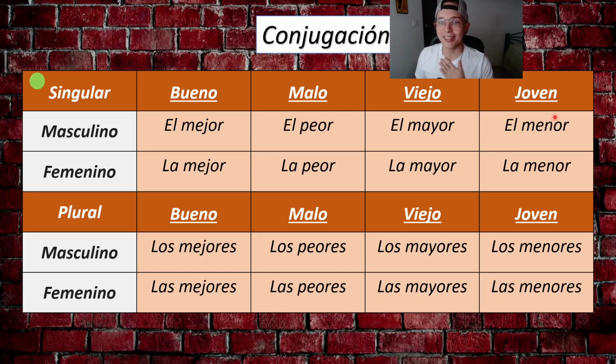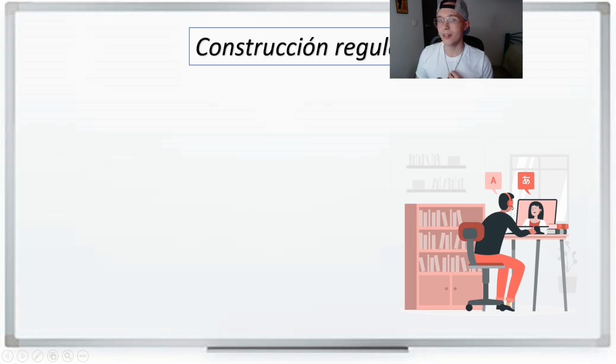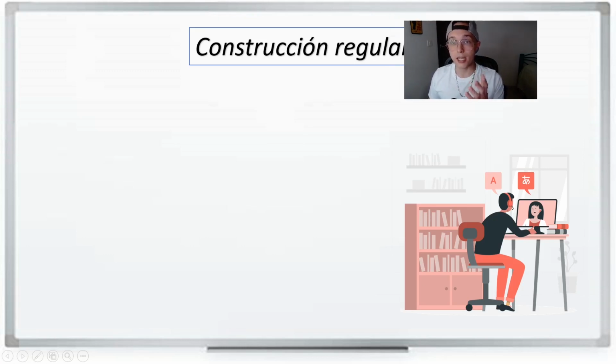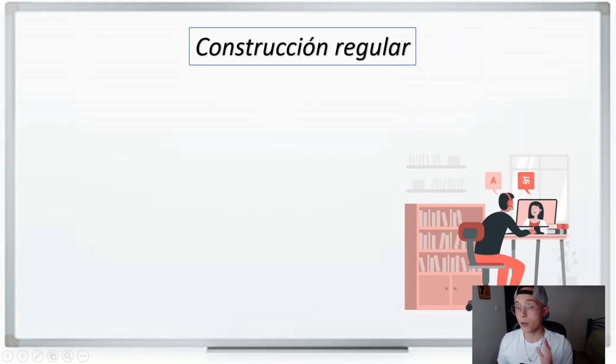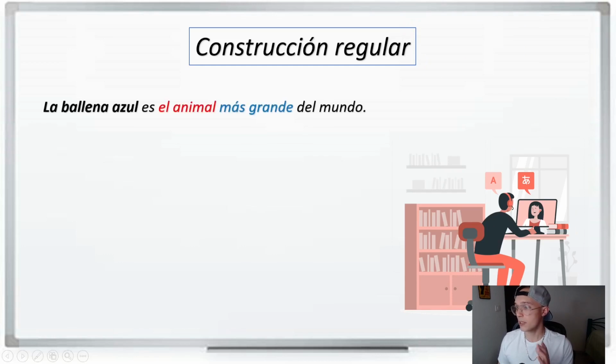I am the youngest. Now, let's go with some explanations in here. In the regular conjugation, we will see this. Say, la ballena azul. This is the thing we are describing, the blue whale. And we say, this is the subject, la ballena azul. And we use the verb to be. La ballena azul es. We need to start with the noun, is the animal. Okay? La ballena azul es el animal.